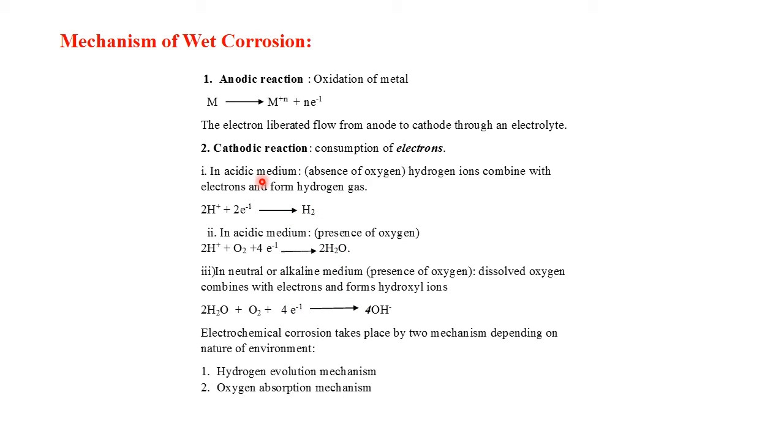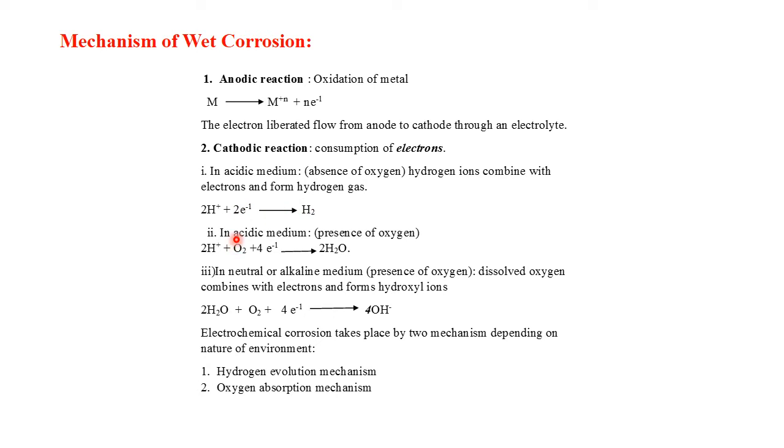Let us see the first condition. In the first condition, in acidic medium but in absence of oxygen, what happens? Hydrogen ions combine with the electrons and form hydrogen gas. So here the acidic medium having H+ reacts with the electrons liberated from the anodic reaction, and we get hydrogen gas.